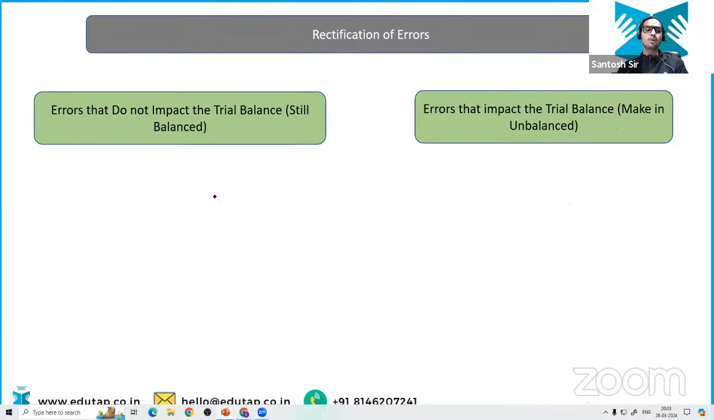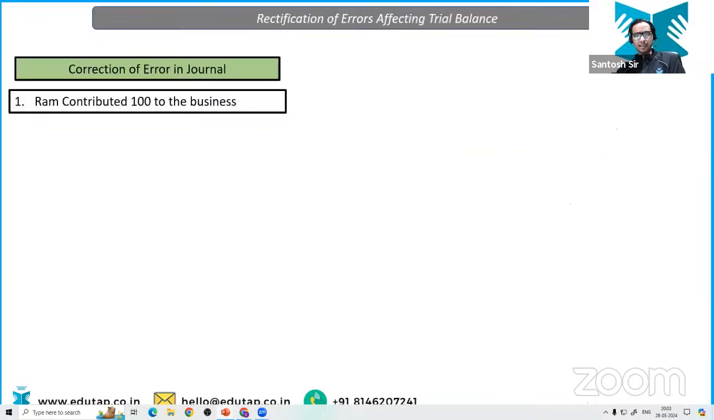Errors that are not going to impact the trial balance. Right? Now let's talk about the rectification of errors that are going to affect the trial balance. ठीक है? Okay, I'm tired, really tired. चलो कोई नहीं. I will complete the lecture, don't worry.